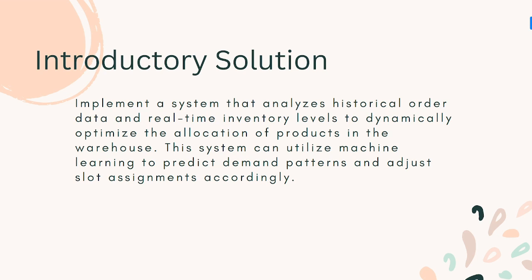So the solution for this problem is to implement a system that analyzes historical data and real-time inventory levels to dynamically optimize the allocation of products in the warehouse. The system can utilize machine learning to predict demand patterns and adjust the slot assignments accordingly. We are going to use a machine learning model to understand the real-time patterns and historical data that lead to market trends, at which time things usually change, and at what times we need that particular item to be placed there, so that we can easily get that item in less time and maximize the retrieval of objects from the warehouse.